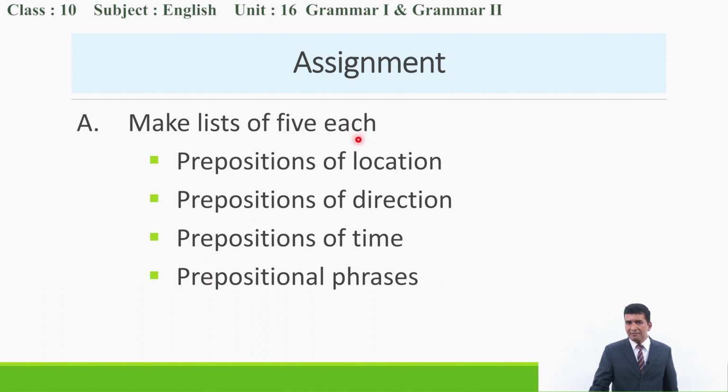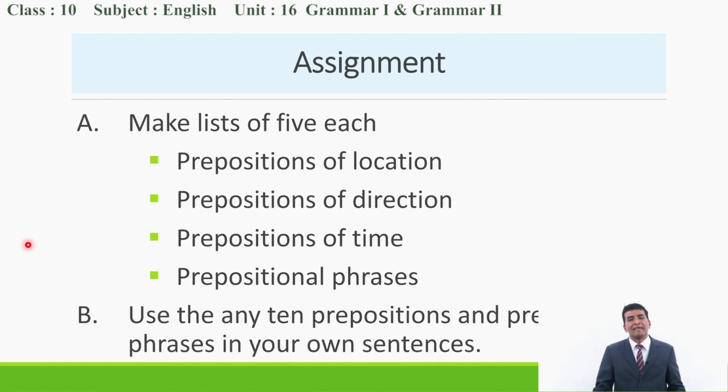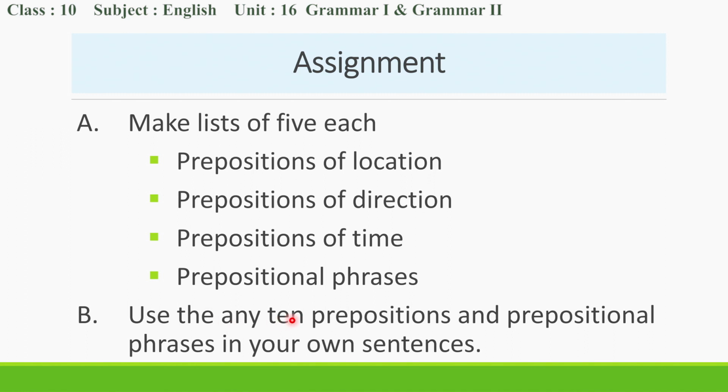Now, out of the 20 prepositions, try to use any 10 of the prepositions or prepositional phrases in your own sentences. While using prepositions in your sentences, you will learn quite a lot about their differences too.